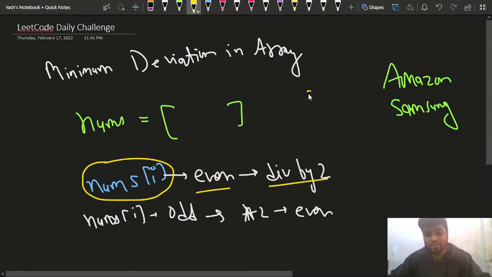So suppose I was giving you 8 as an element, you'll divide it by 2, so it will become 4. You can divide it by 2 again, so it will become 2. You can divide it by 2 again, so it will become 1. Once it becomes 1, you cannot change it because this is an odd number, right?